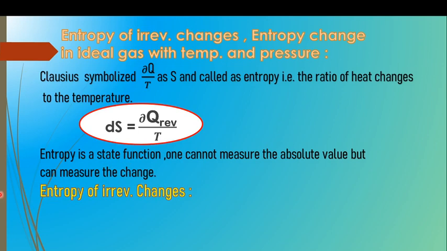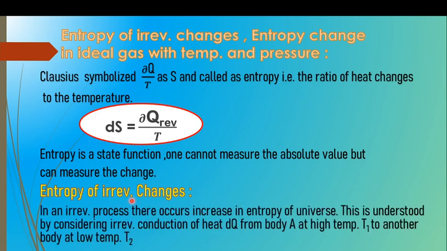So next point is the entropy of irreversible changes. What happens in an irreversible process? There occurs an increase in entropy of the universe. Because the process is irreversible, there occurs an increase in entropy. Entropy is nothing but the disorderness or randomness in the system. This is understood by considering the irreversible conduction of heat dq from body A at high temperature T1 to body B at low temperature T2.